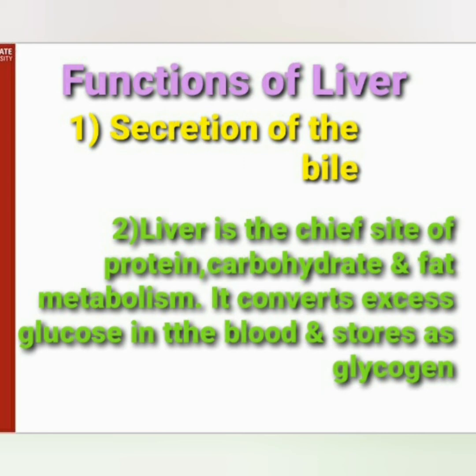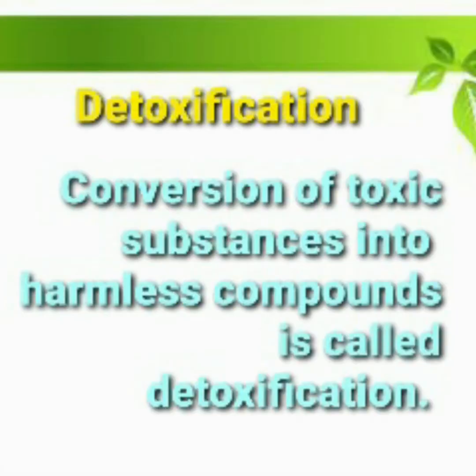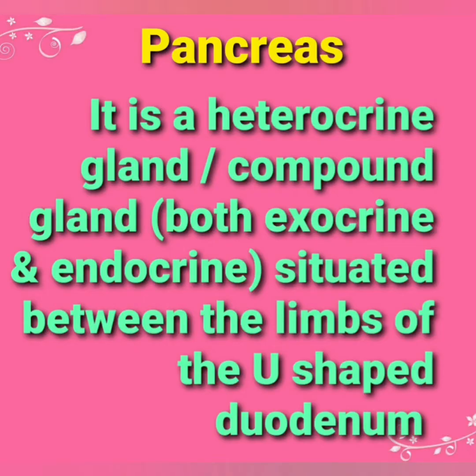First one is secretion of bile. Second one, liver is the chief site of protein, carbohydrate and fat metabolism. Then third one, elimination of foreign materials, foreign objects, dead cells, etc. are digested and eliminated by Kupffer cells of the liver. That was shown before. Now, conversion of toxic substances into harmless compounds is called detoxification. So, one another function of liver. For example, conversion of toxic ammonia into urea takes place in the liver through a cycle of reactions called ornithine cycle, which you will learn in higher classes.